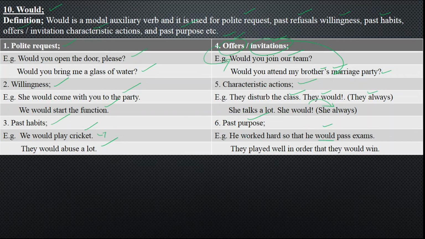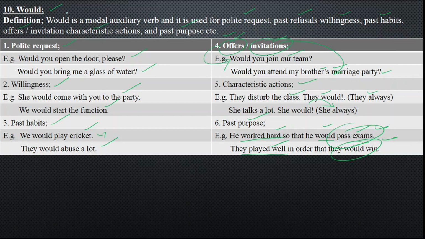Past purpose. He worked hard. What was the aim and purpose of working hard? So that he would pass the exams. And they played well in order that they would win the match. Now, over there, the purpose and aim of playing well was to win the match in past. So, to represent the past purposes, we will be using the modal auxiliary verb would as a conditional sentence.